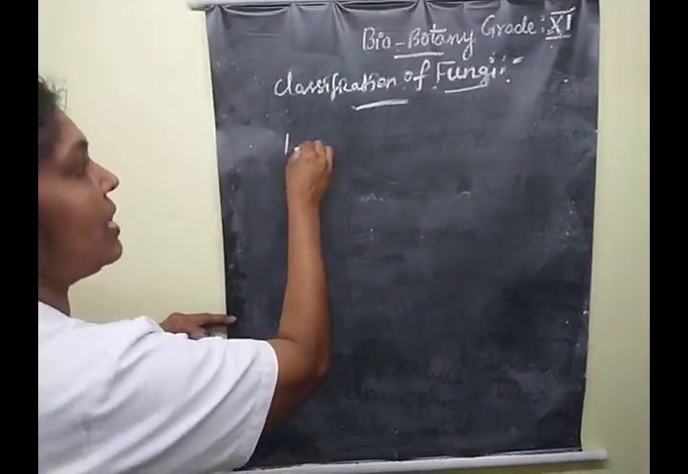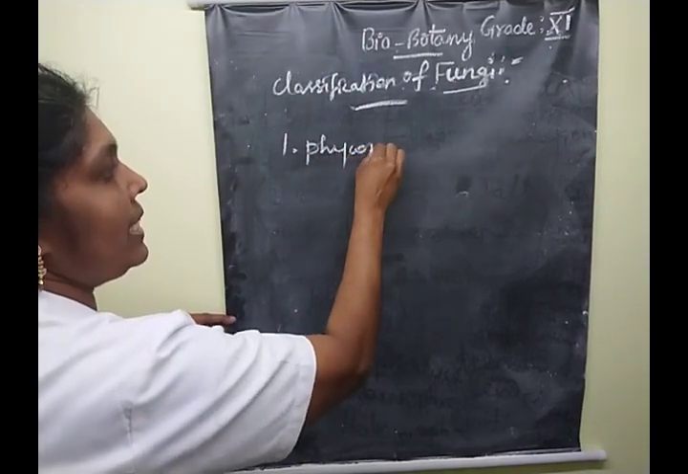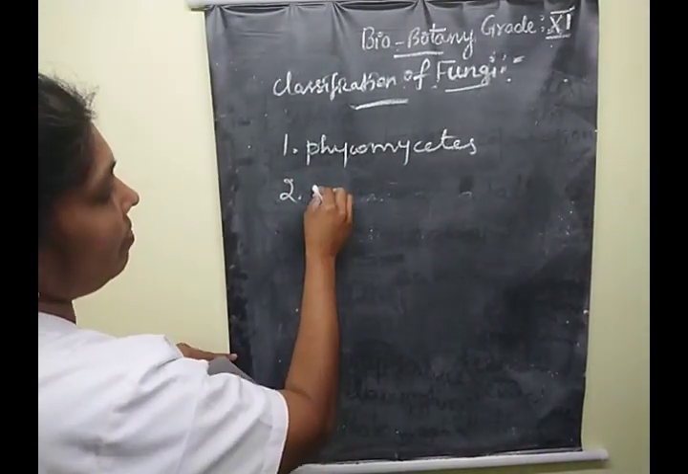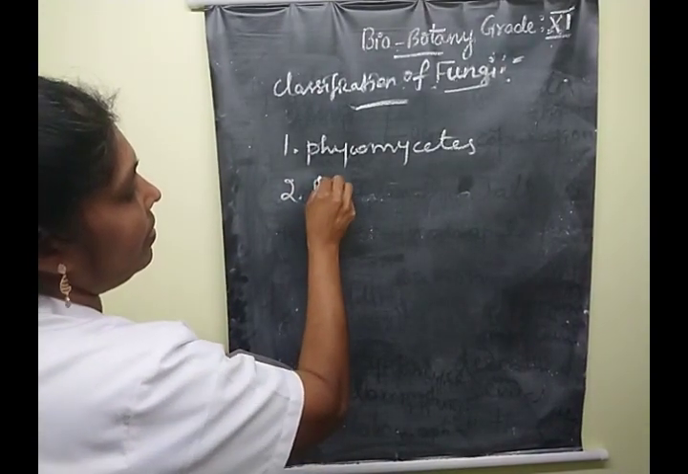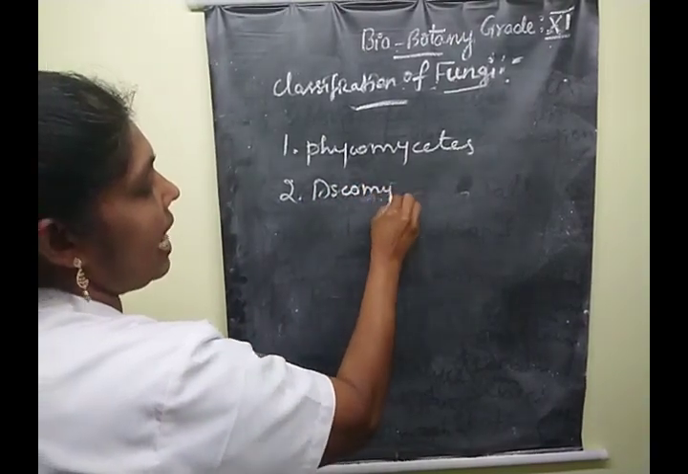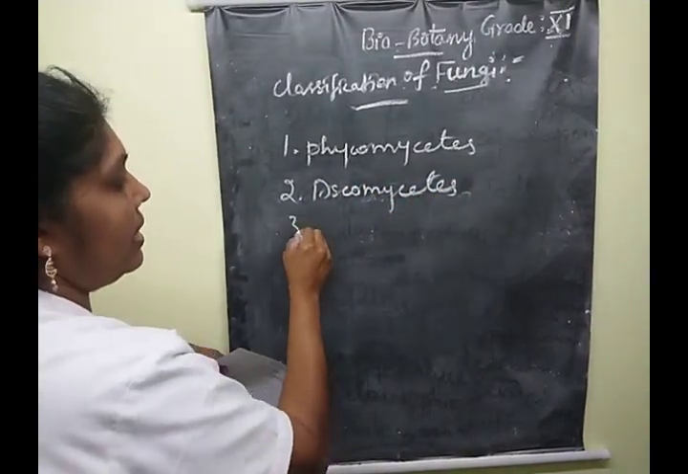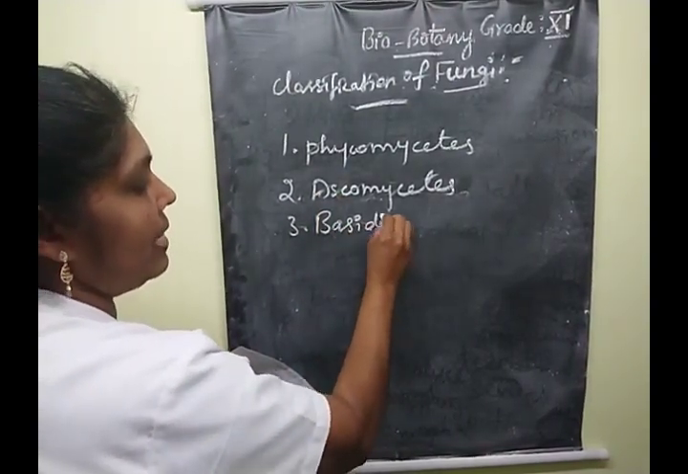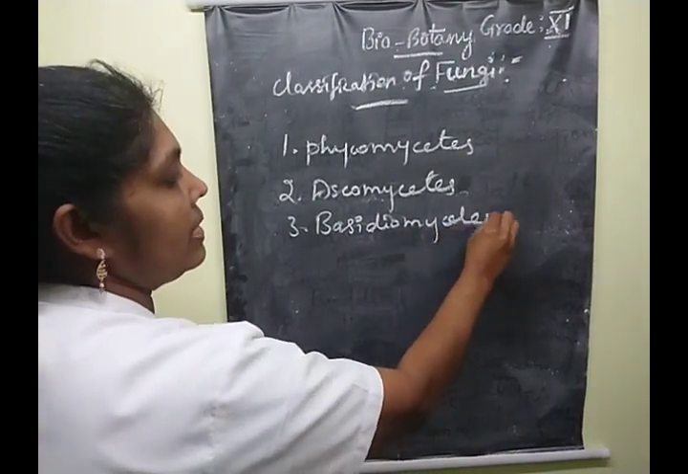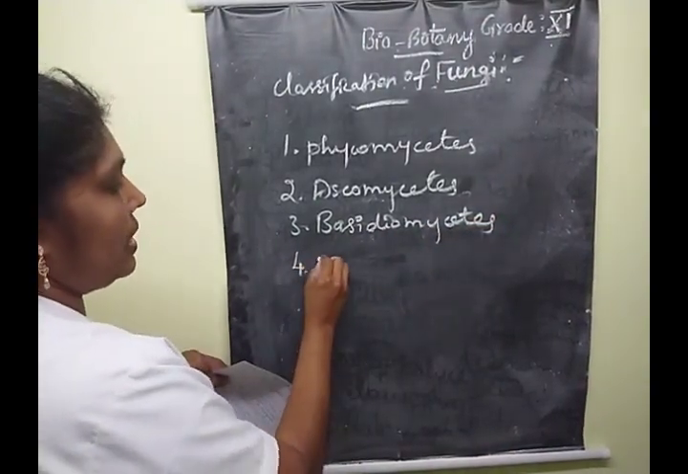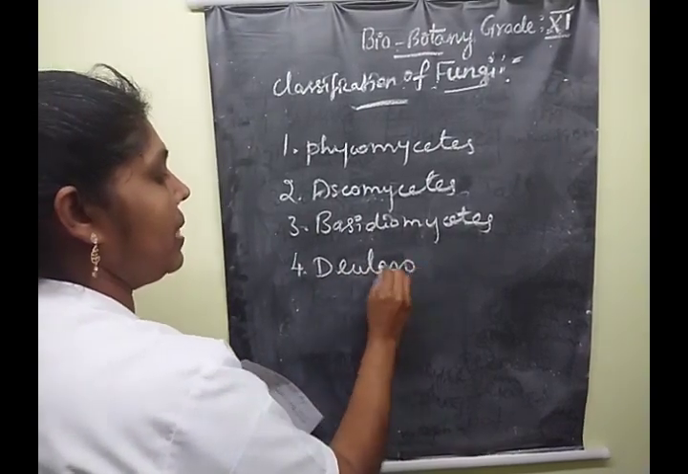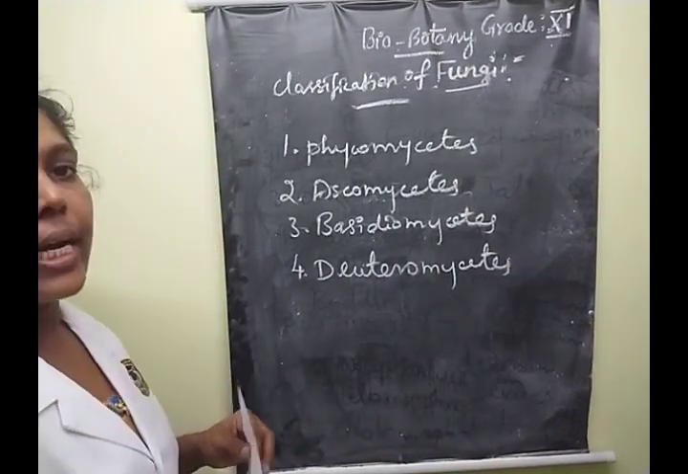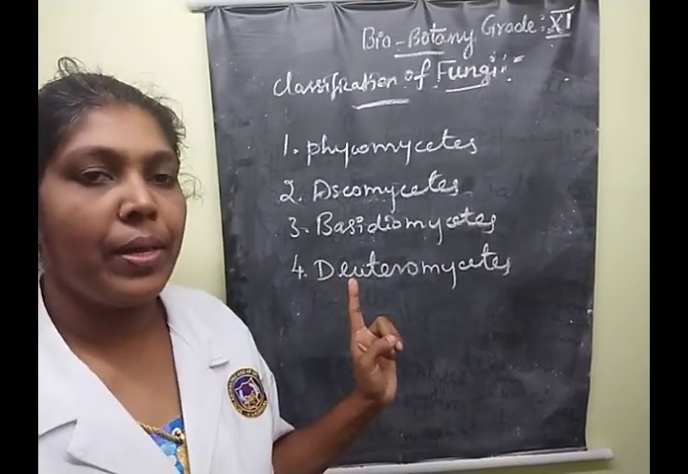What are the 4 classes? The first one is Phycomycetes, the second one is Ascomycetes, the third one is Basidiomycetes, and the fourth one is Deuteromycetes. Sometimes they will ask the question, what are the classes of fungal organisms?